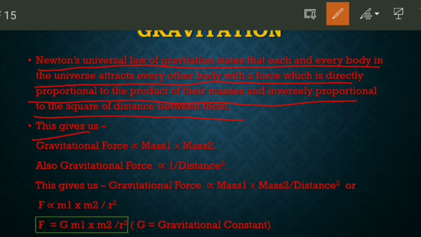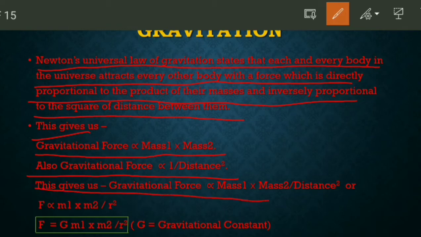So this gives us gravitational force proportional to mass 1 into mass 2. Also gravitational force proportional to 1 by distance square, or gravitational force inversely proportional to distance square. So this gives us gravitational force proportional to mass 1 into mass 2 by distance square, or we can write this as F proportional to m1 into m2 by r square.